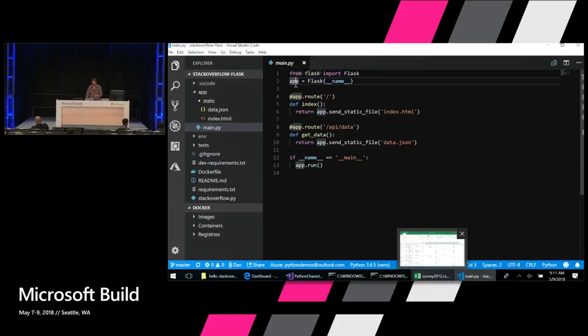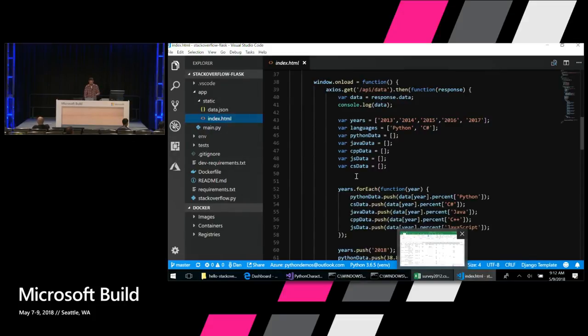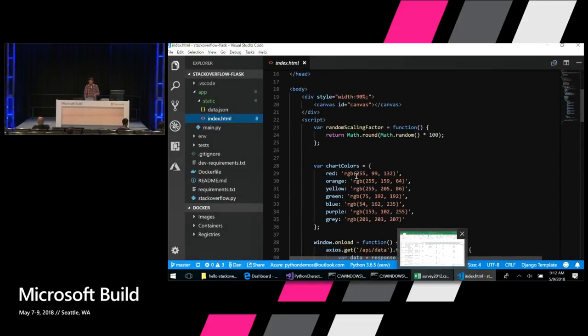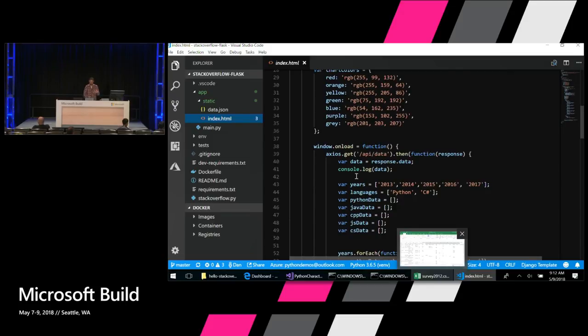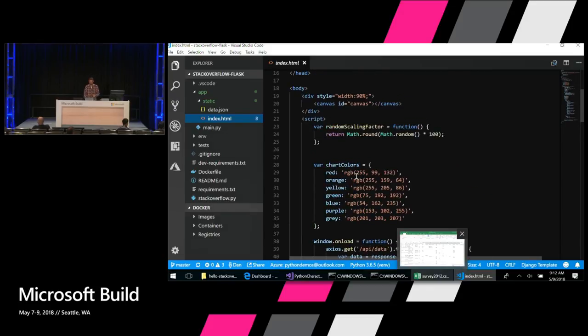And then we can use that app object to define routes. So for our home page, we're going to return this index.html file. And we can also define a data API that just returns that data.json file that we had just generated. And this index.html just has some charting code that will actually show all of the information we just collected in a neat visual chart.